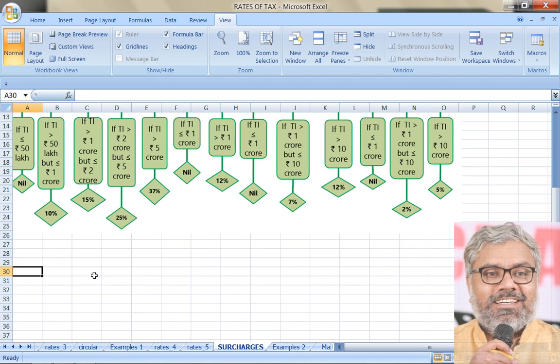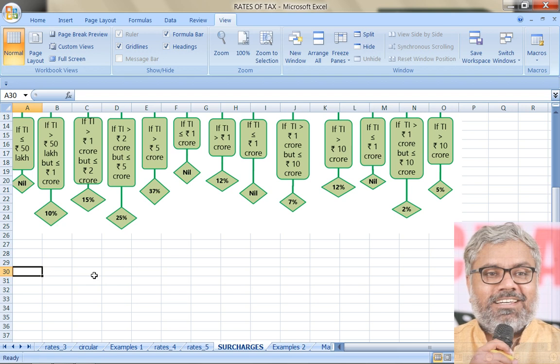13 different cases can be given for marginal relief also, because each of them has a possibility of having an income in that range, and in that range surcharge is applicable. Wherever surcharge is applicable, automatically there is marginal relief. Of course, out of them, 4 cases we can exclude wherever there is nil surcharge.